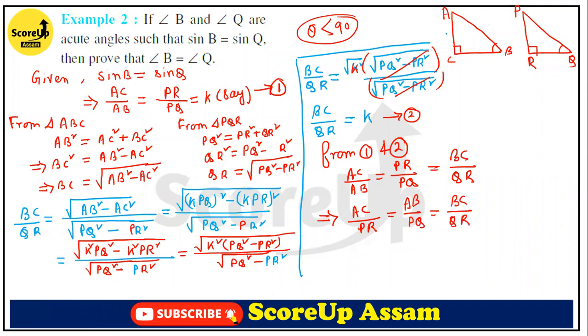This is AC by PR, the ratio of corresponding sides, AB by PQ and BC by QR. That means, therefore, triangle ABC is similar to triangle PQR, right? Therefore, we can say that angle B is equal to angle Q.